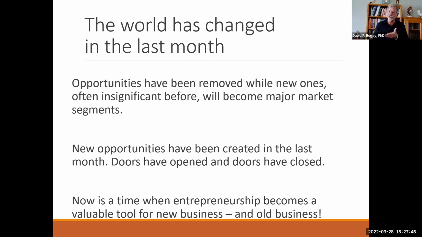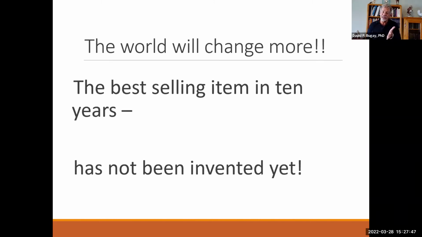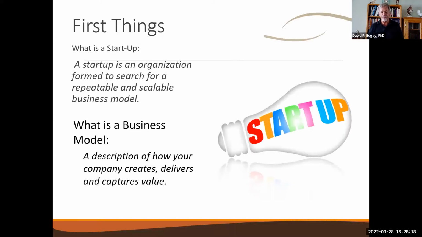Doors open, doors closed. The best-selling item in 10 years hasn't been invented yet, and you can be the inventor of that item. You can change the world. We're going to talk about blue ocean strategy, or another framework for that is 0 to 1. We're going to talk about models that you can adapt for your particular product or service, or maybe something you haven't come up with yet. But keep this in mind: the number one item in 10 years simply is not on the market today. It's something new, something exciting, and you can actually be the founder of that.